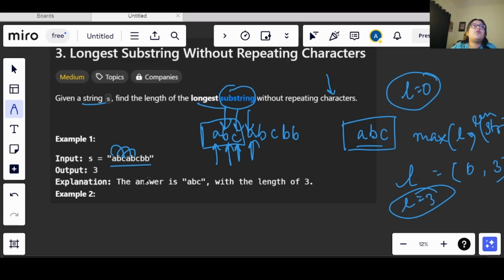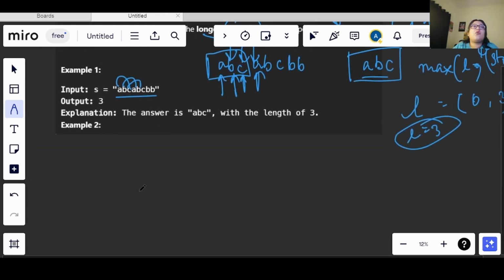Now how do we solve this question? While solving it, we will be sliding using the window. How? I have started from here, and let's say I have two pointers, i and j. I will be moving one pointer forward every time. Let's say I am moving the j pointer forward. So I will stay on that index for a, and j will be moving forward. Now j will come here.